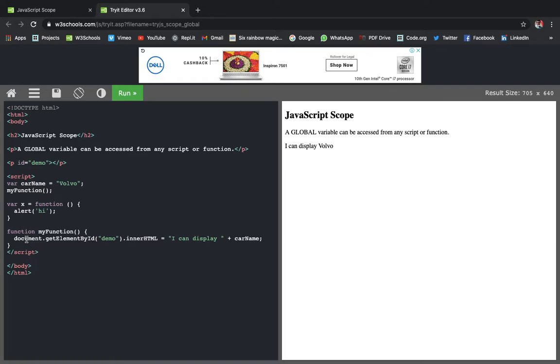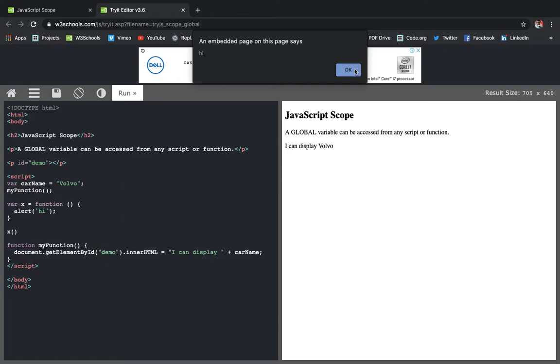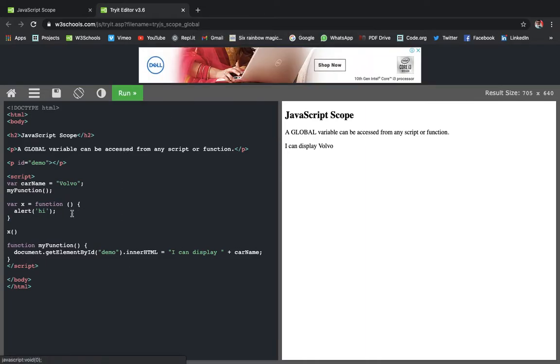And if I do x over here, it is coming hi. So this is also a function. A function is also like a variable.